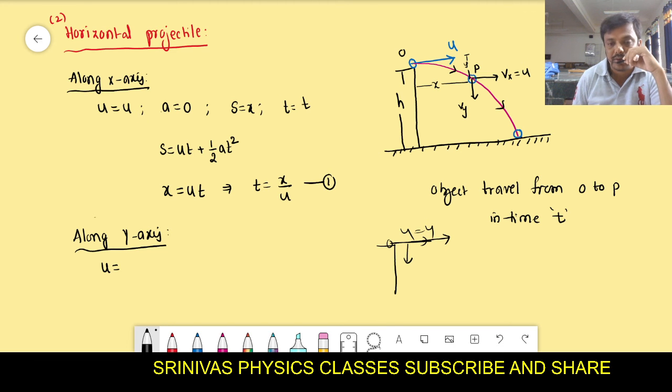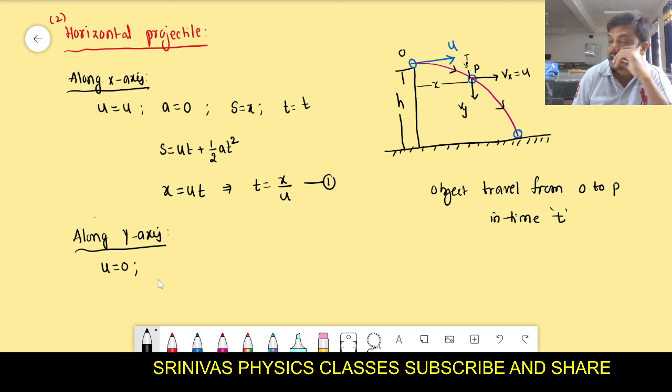We are not giving any velocity to move down, but it goes down because of the earth's gravitational force, because acceleration is plus g.